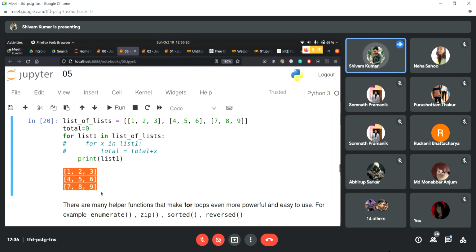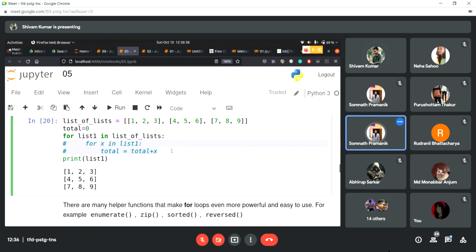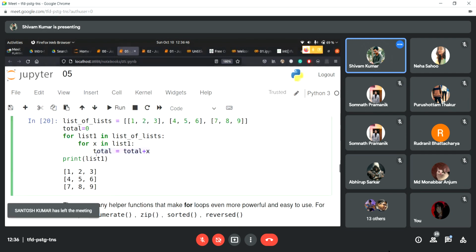It is printing these individual lists. But I want to print the individual elements. So that's why I'm giving another loop here, right? So that I can iterate through these single elements. Yeah, now I can understand. So now I'll give this again, and instead of this statement, wait, here I'm going to give print x.